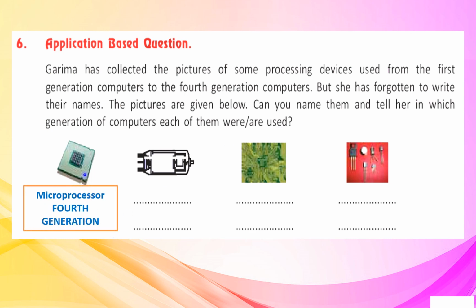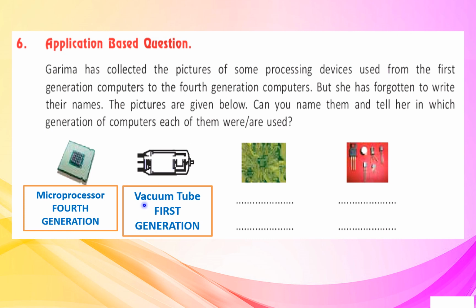The first picture shows microprocessor, and microprocessor was used in fourth generation of computers. Second, this image is of vacuum tube, and vacuum tubes were used in first generation computers.